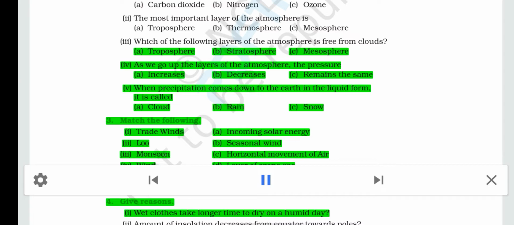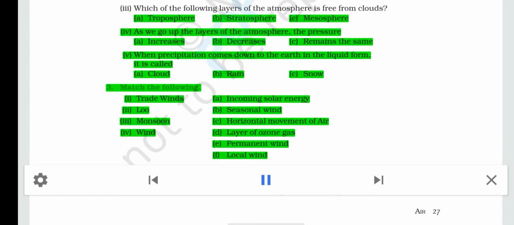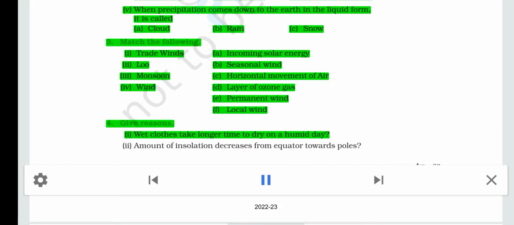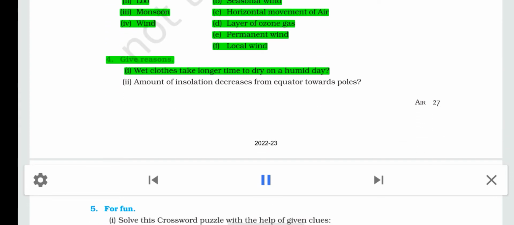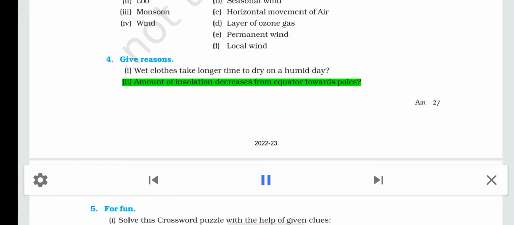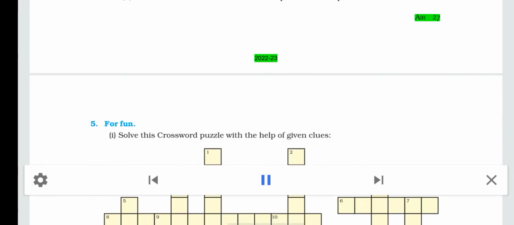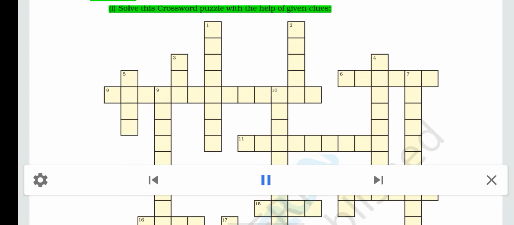3. Match the following. I. Trade winds, II. Loo, III. Monsoon, IV. Wind. B. Rain. C. Snow. A. Incoming solar energy. B. Seasonal wind. C. Horizontal movement of air. D. Layer of ozone gas. A. Permanent wind. F. Local wind. 4. Give reasons. I. Wet clothes take longer time to dry on a humid day. II. Amount of insolation decreases from equator towards poles. 5. For fun.